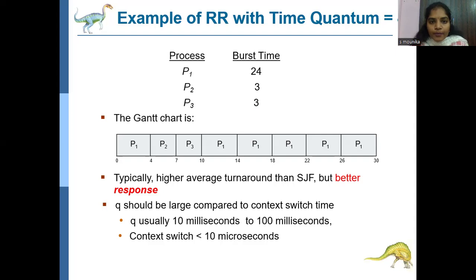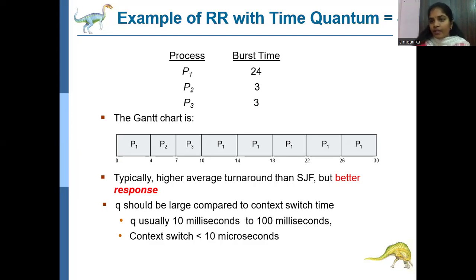The burst time of process P1 is 24 milliseconds, but I enter the process into the ready queue with 4 milliseconds. So P1 enters the ready queue first with a quantum of 4 milliseconds. We have 24 milliseconds, right? So 4 milliseconds we send into the ready queue.